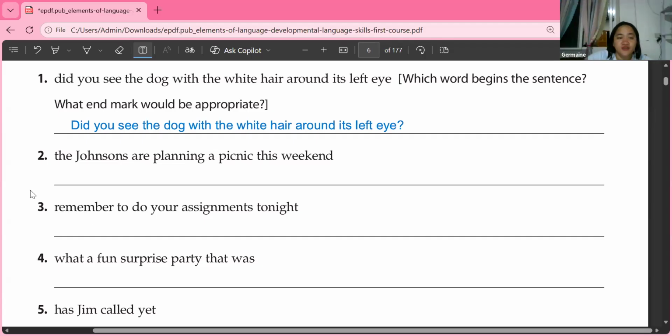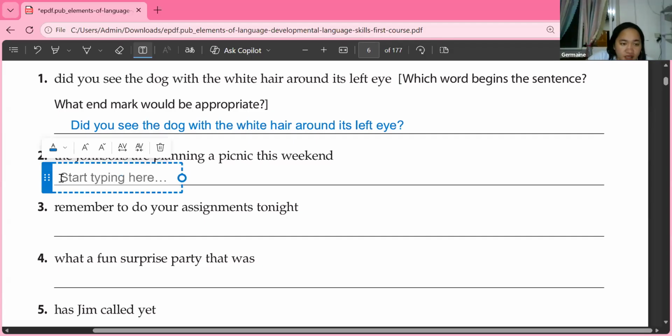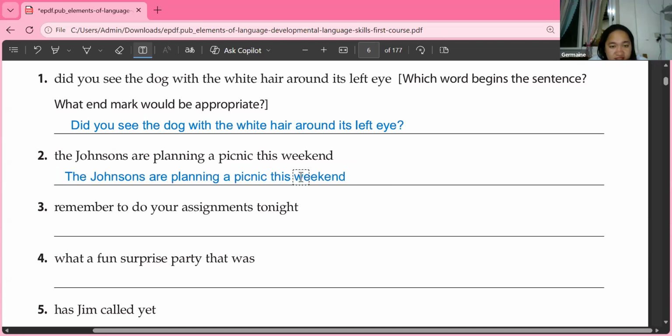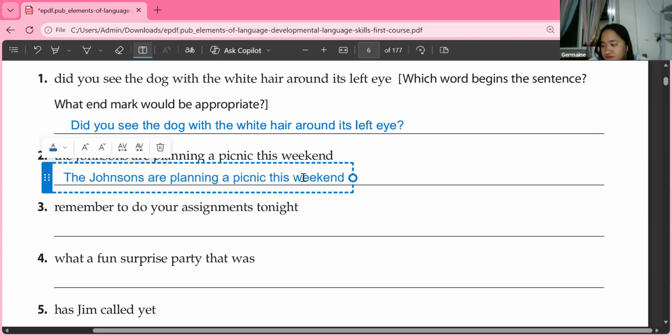What are we going to do? Okay, so Tristan said we changed the to capital T because it's the beginning of the sentence. Yes, that's right, Tristan. And what mark? Is it a period, question mark, or exclamation point?